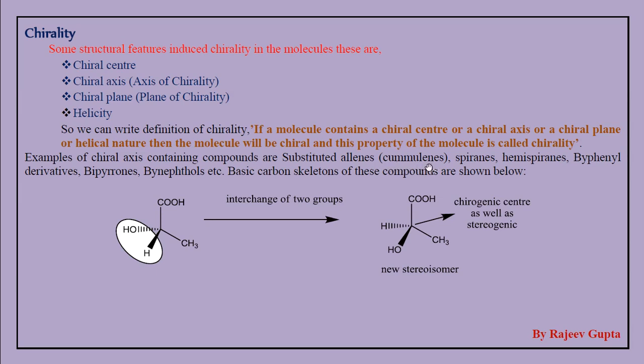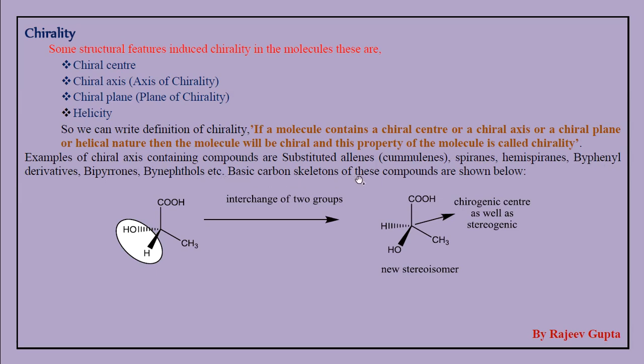Commonly we call these allenes cumulenes, where we see continuous double bonds: spiranes, hemispiranes, biphenyl derivatives, bipyrones, binaphthols, etc. So all these types of compounds have a chiral axis.